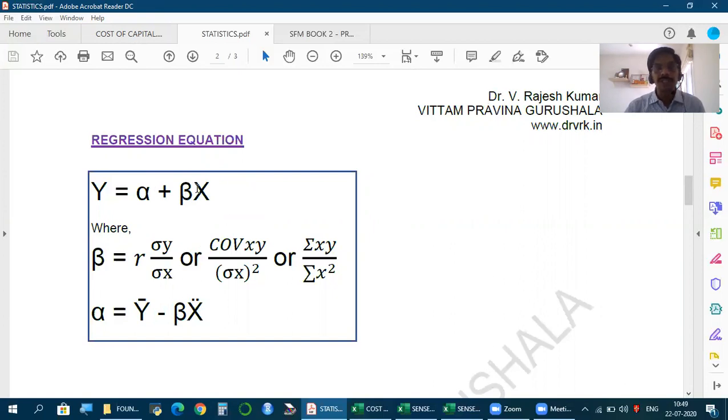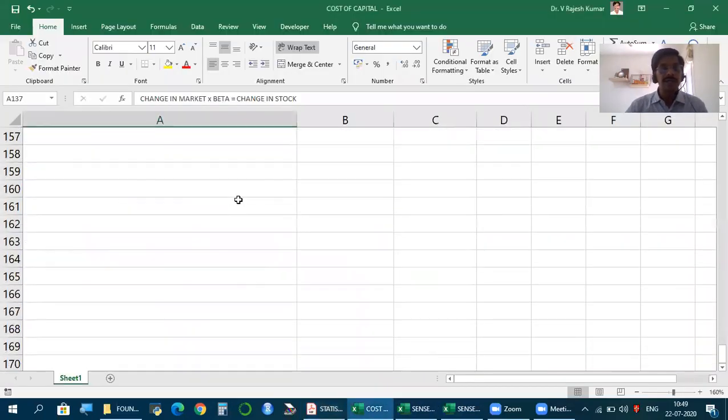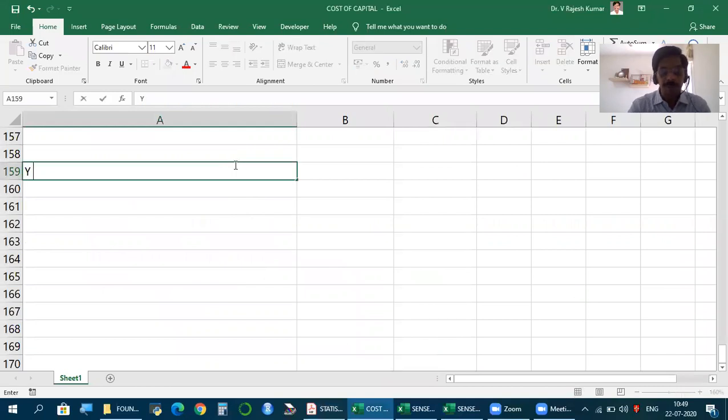Now, if so much is x, how much is y? If so much is the market return, what will be the stock return? That is what we're trying to find. So to this extent, it's constant. Whether the market gives a return or not, the stock will have so much return assured. But with change in market, there is change in stock to this extent. So let's assume, taking an equation, y represents stock return is equal to alpha, let's say 3 plus 2x.